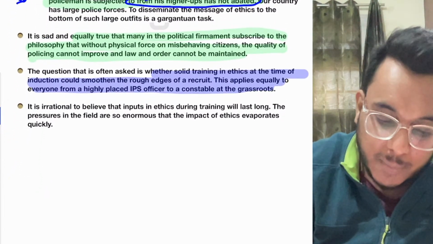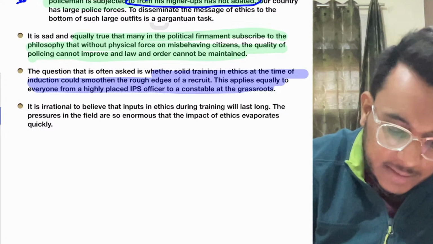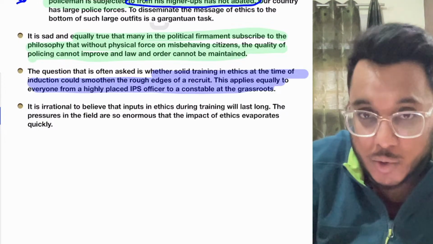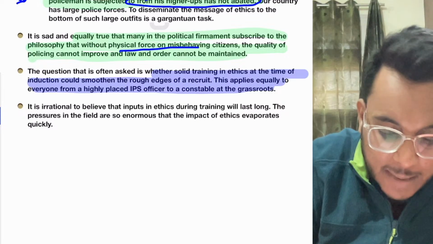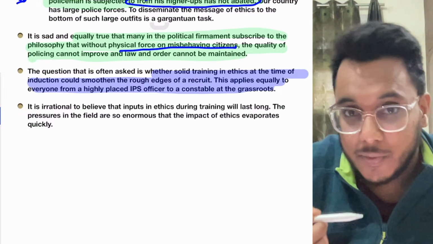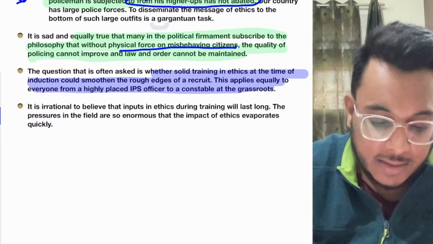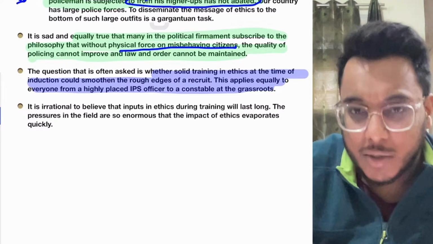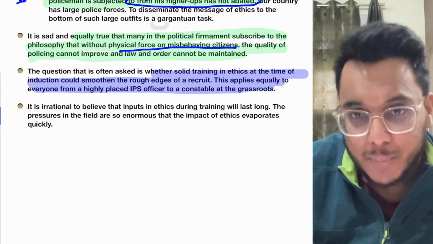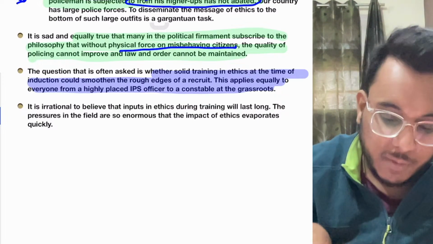So it has also been said, moreover guys, that there is a philosophy that physical force is important for controlling the misbehaving citizen, but it has been said that it is not a correct thing. Okay, just by using force you cannot improve the quality of policing.